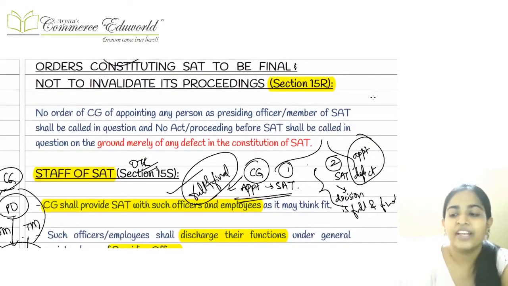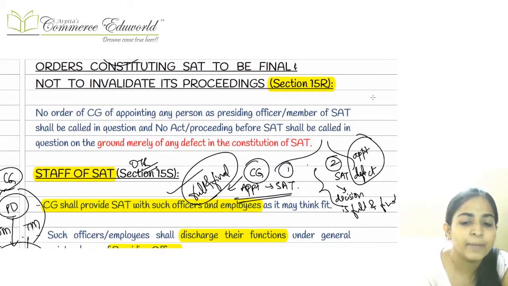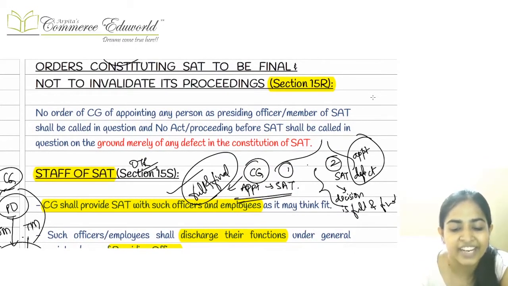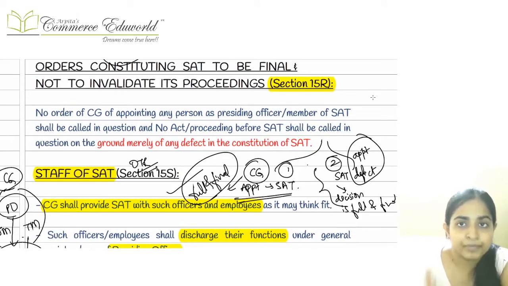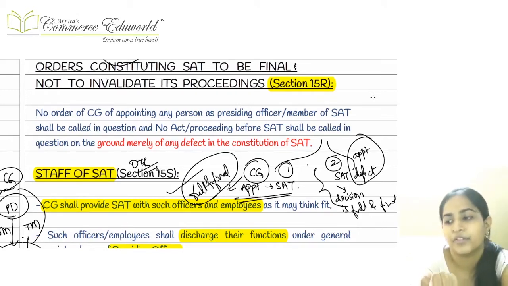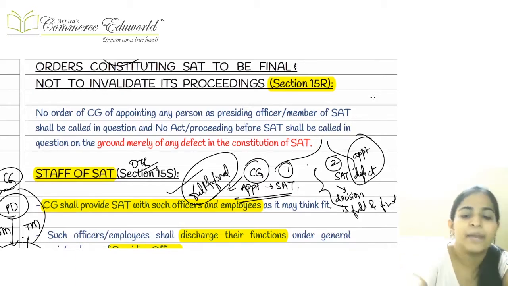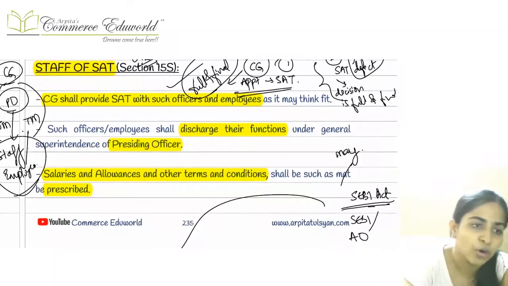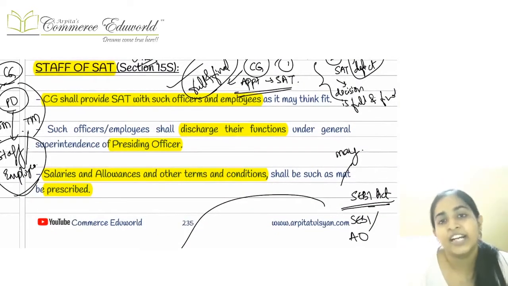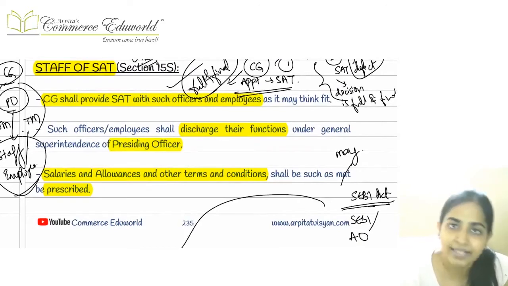Okay, now if there is any internal problem, any particular vacancy in the SAT, that is in the presiding officer or judicial member, or if there is any defect in the appointment of the members of the SAT, then no problem, the decision can be taken by the rest of them. There is no issue in that. Just like we had studied for SEBI, the same is applicable for SAT also.